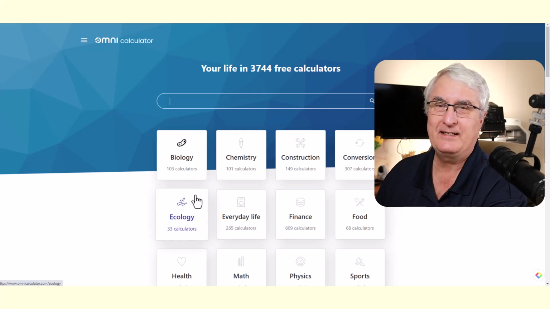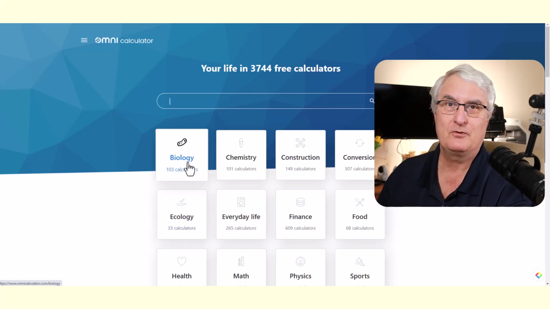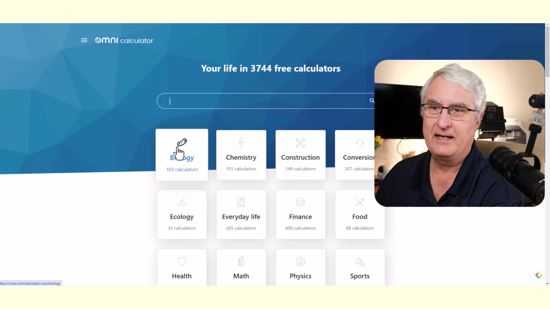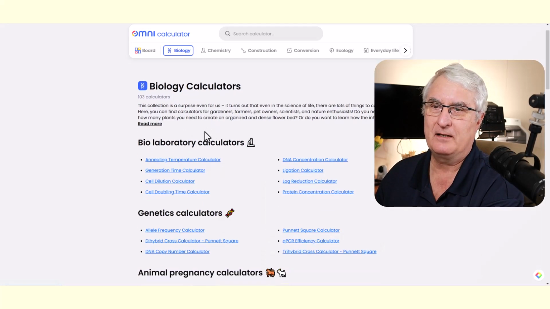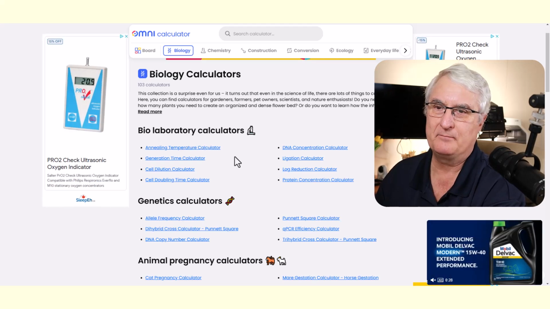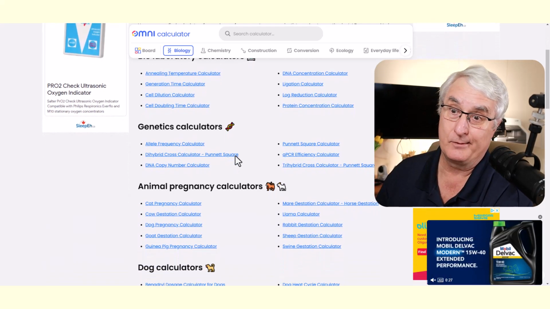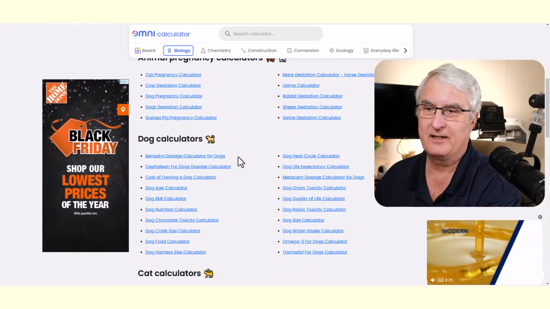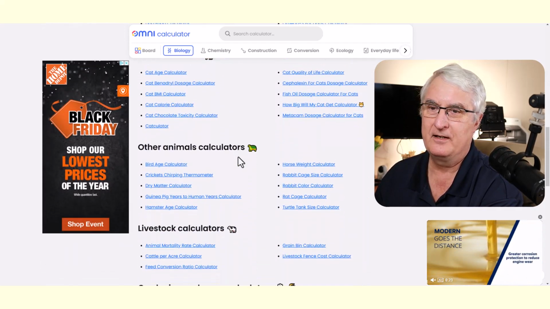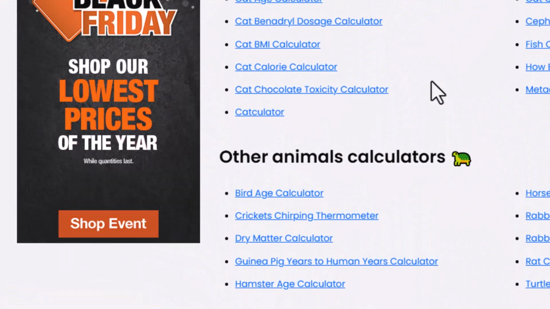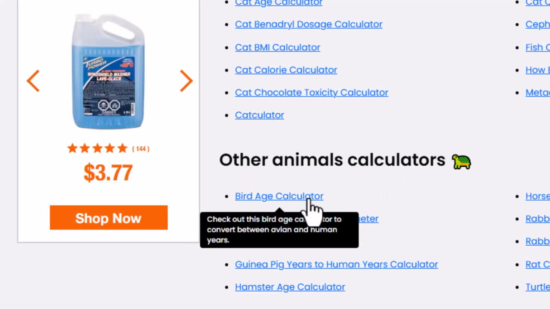Remember, omnicalculator.com. Now let's have a look at an example of what you might want to calculate. Let's look into biology. We're going to come down and we've got biolab, genetic calculator, animal pregnancy calculator, dog calculator. Let's keep coming down here. And let's have bird. Hey, let's do a bird age calculator.